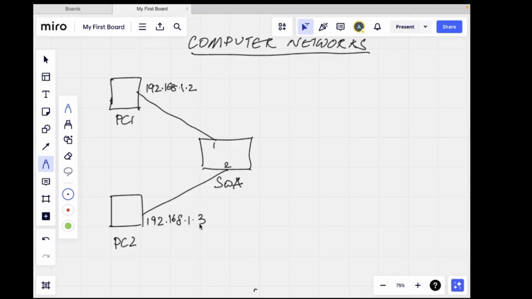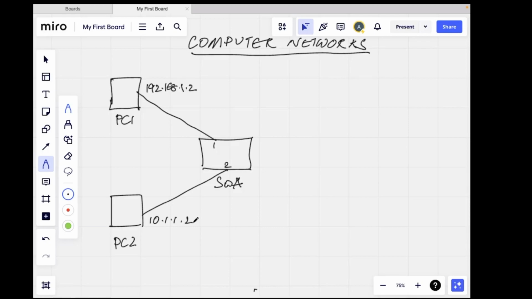Okay, but what if I don't want these devices to be part of the same network? What do I do in that case? In that case, let me first change the IP of PC2. Let me make it 10.1.1.2. Now PC1 and PC2 are part of different networks. Now let's say I want them to be able to communicate with each other. What do I do in this case?